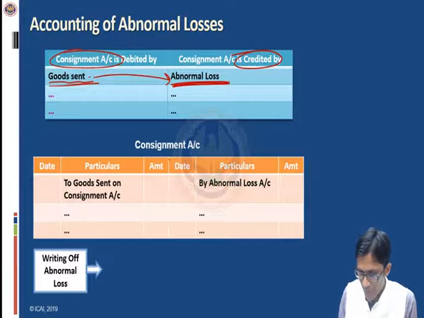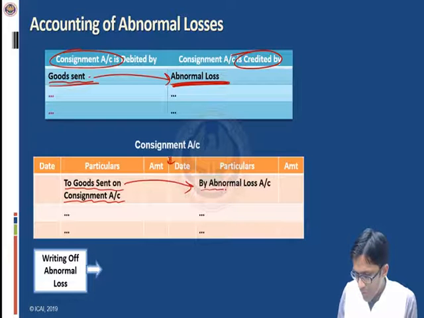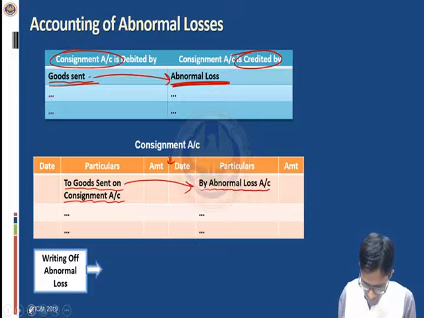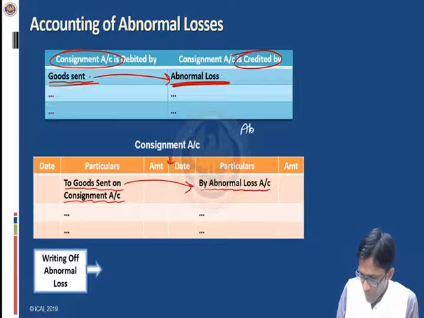Let us see the specimen of consignment account. On the debit side, we had already entered goods sent on consignment account, and to deduct from that, we'll place on the credit side, we'll pass an entry: abnormal loss account debit to consignment account. So finally, you must remember, the entry for abnormal loss will be abnormal loss account debit to consignment account.